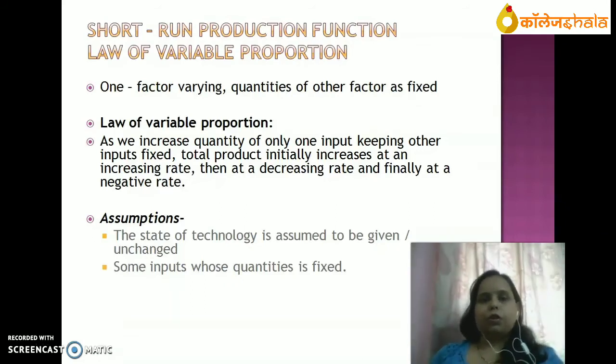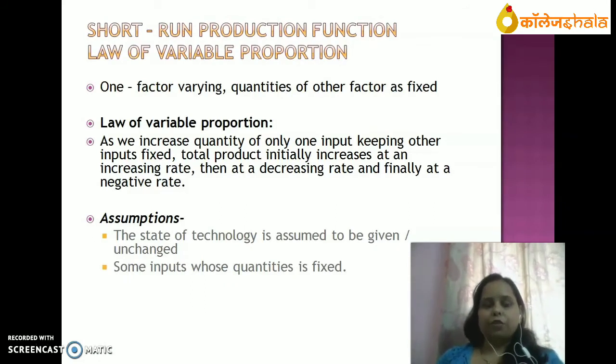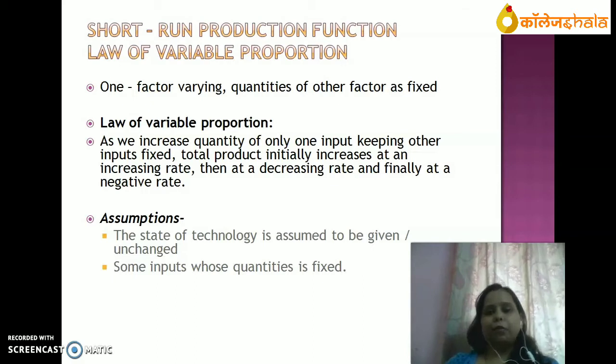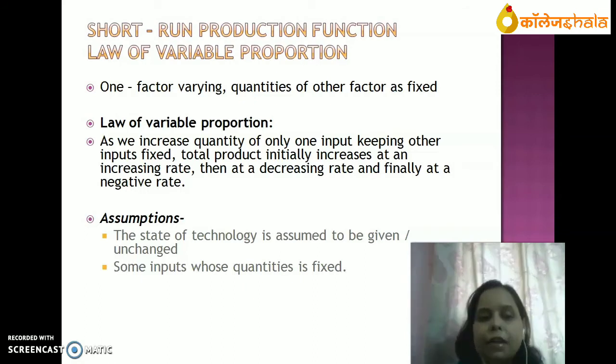Now, short run production function, that is called law of variable proportion. What is law of variable proportion? As we know, in short run, only one input is variable and rest of the inputs are fixed. So what is law of variable proportion? As we increase quantity of only one input, keeping other inputs fixed, total product initially increases at an increasing rate, then at a decreasing rate, and finally at a negative rate.